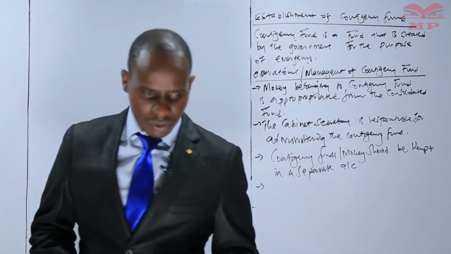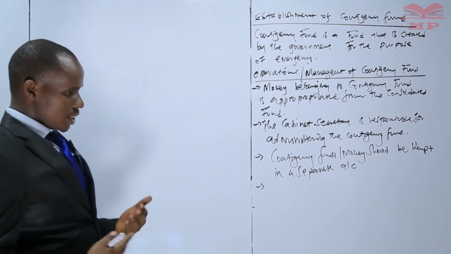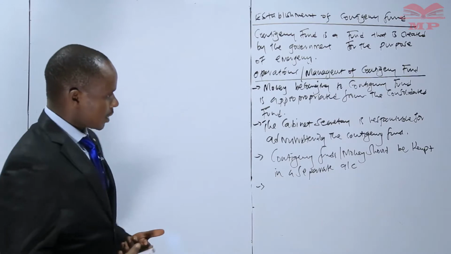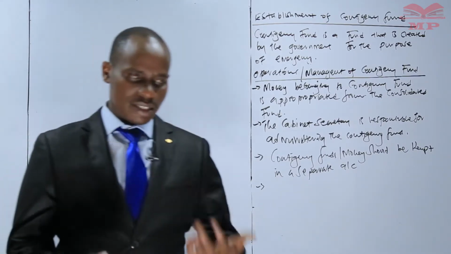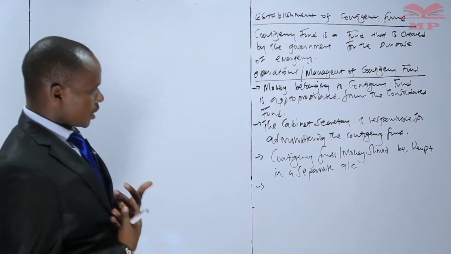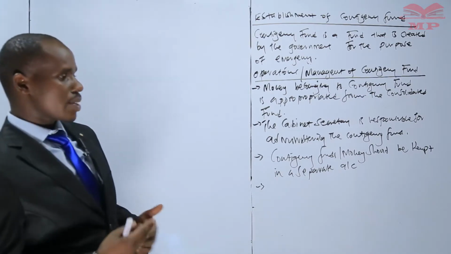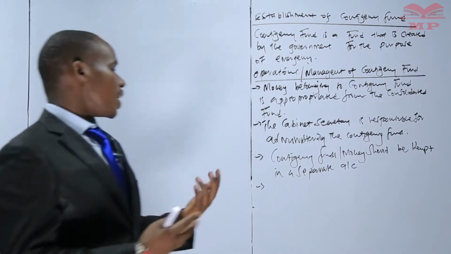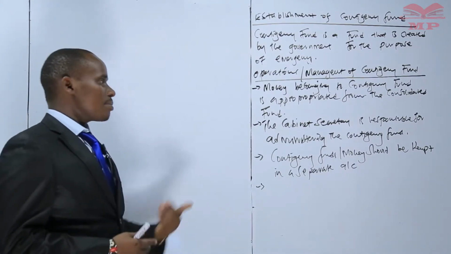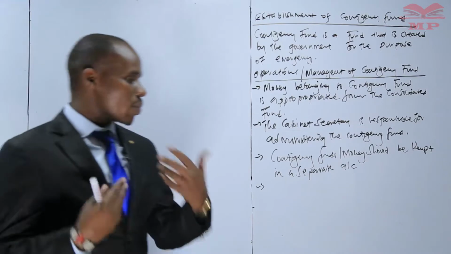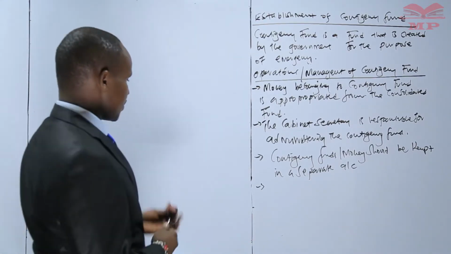Still on the same, we need to understand when we can advance this particular money. We are saying not all events can arise and we release this particular money. So when do we expect to advance money to cater for emergency? There are some cases whereby we are allowed by the Constitution to advance money, and we term that case as an emergency.